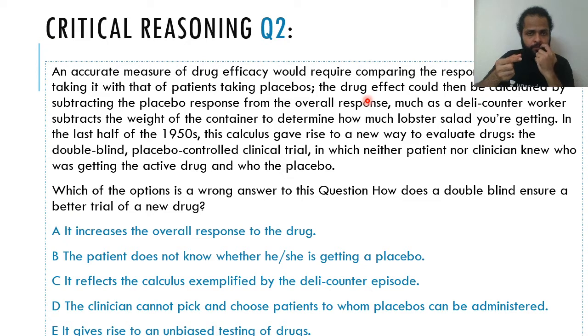The placebo effect, they want to defactorize the placebo effect, right? The placebo effect is that irrespective of what kind of drug you give, whether it is actually effective or not, there will anyway be some kind of improvement in the patient's health. They want to defactorize it, and hence they have two separate groups. To one group they give the actual drug that they want to test, and to the second group they give just sugar pills, right? That's just placebos.